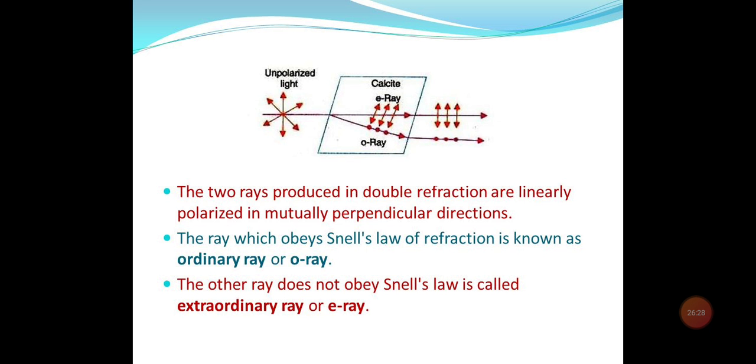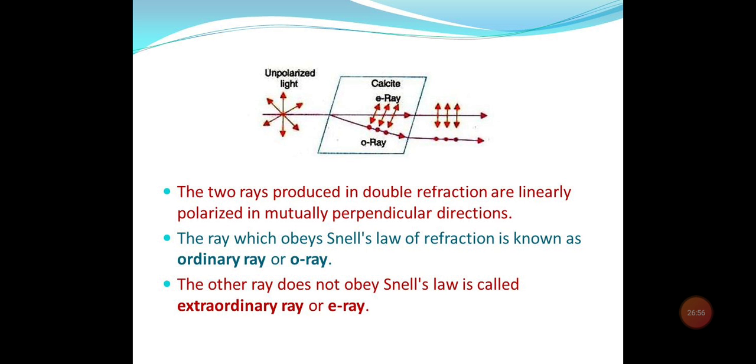Now how does the polarization of the rays take place? Both the ordinary and extraordinary rays obtained by double refraction are plane polarized in perpendicular planes. The vibrations of the ordinary ray are normal to the plane of paper and those of the extraordinary ray take place in the plane of the paper. As I have shown here, the vibrations of the ordinary ray by dots and the vibrations of the extraordinary ray by arrows.